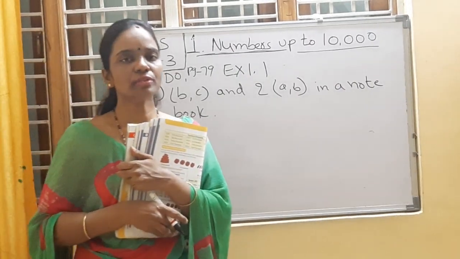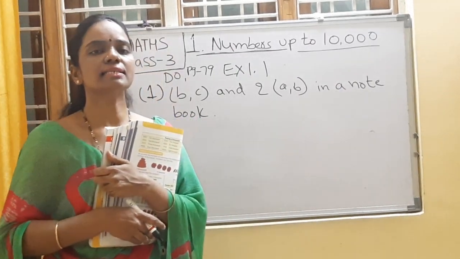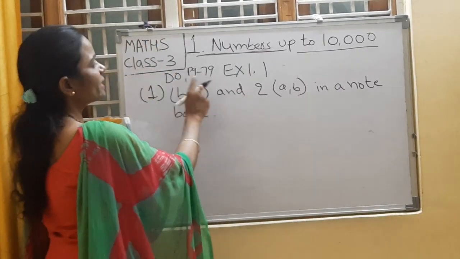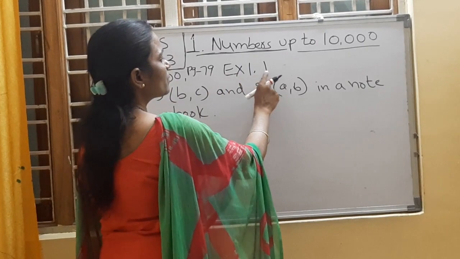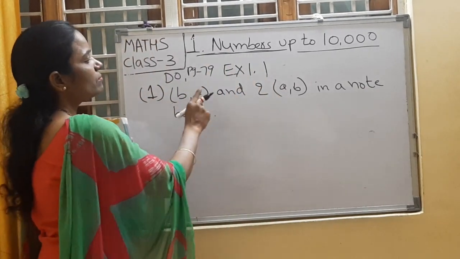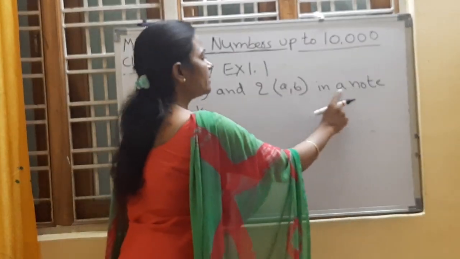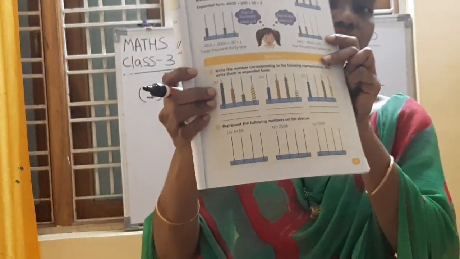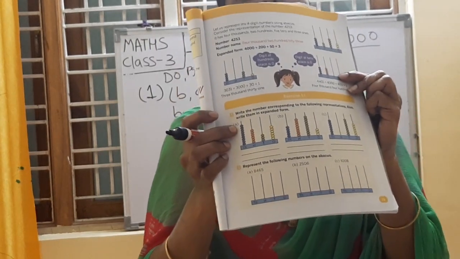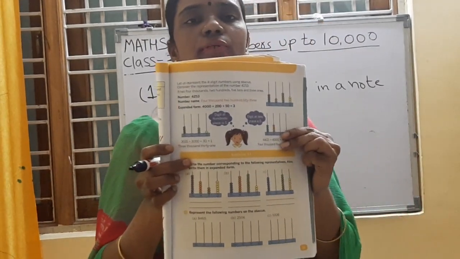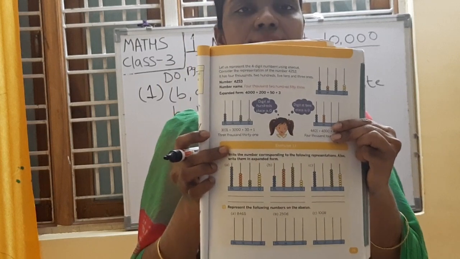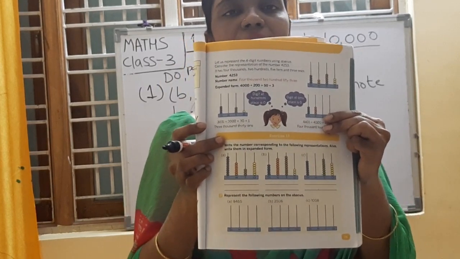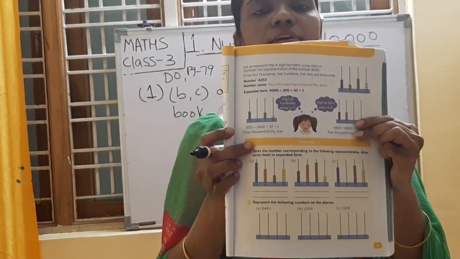After that I will post you the worksheet also. Please answer it and send back to us. Okay, children? What is homework? Do page number 79, exercise number 1.1. First bit B, C and second bit A, B in your notebook. Okay, children, I will show you once. So this is the page. These are the bits. Anyhow, we are going to send you the textbook pictures also, children. You can open that one and do the work given by us.